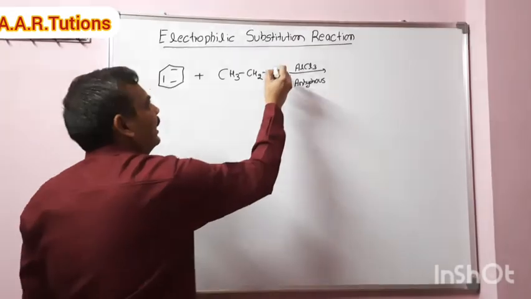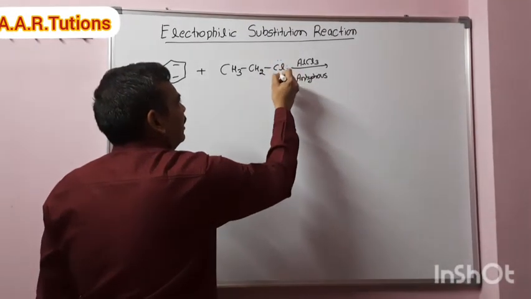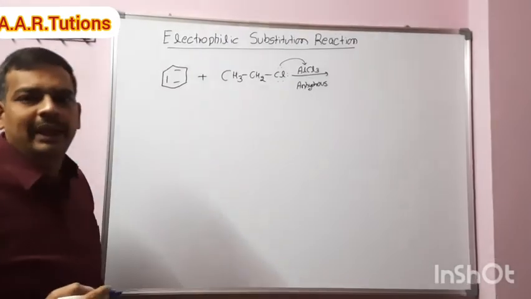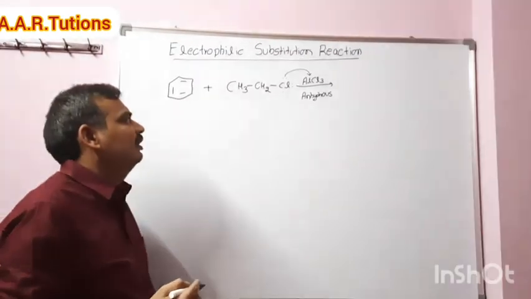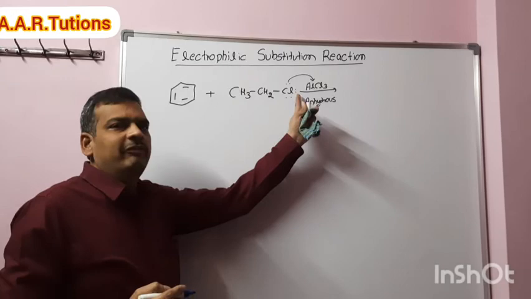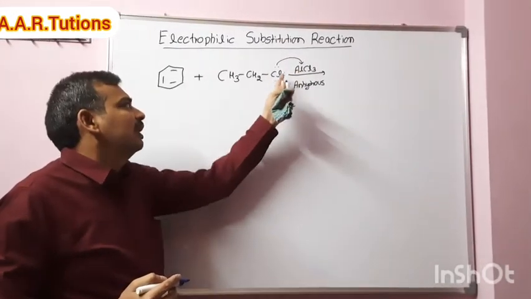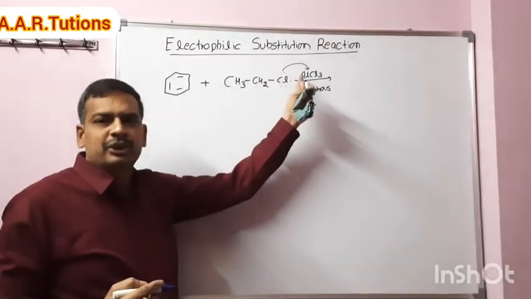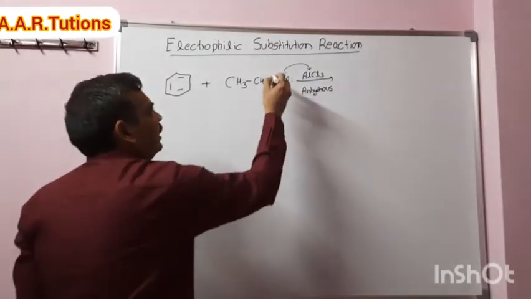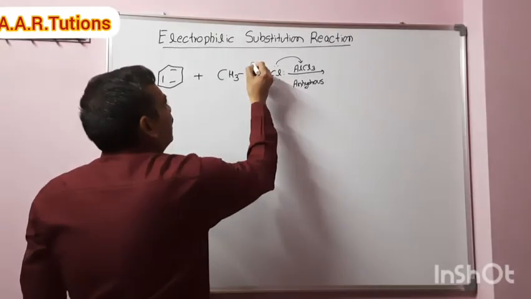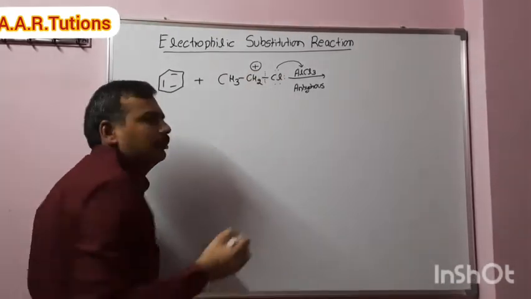What is happening here? Chlorine has three lone pairs of electrons. One of the lone pairs forms a complex with AlCl3. First, there is a weak bond between chlorine and AlCl3. After that, this bond becomes strong and this bond becomes weak. So this bond undergoes cleavage to give a carbocation, the ethyl carbocation.